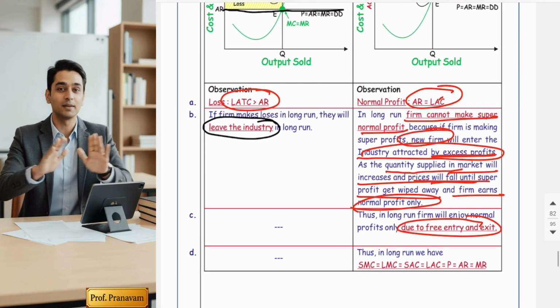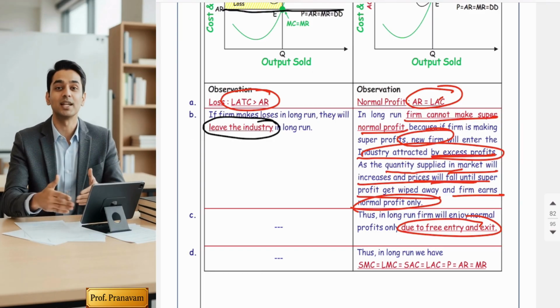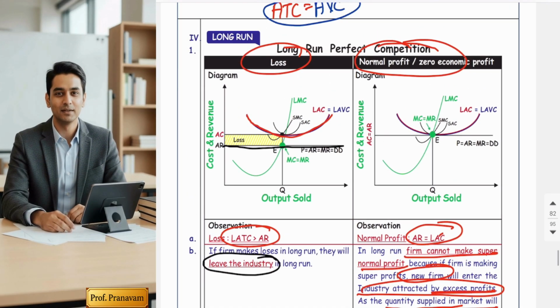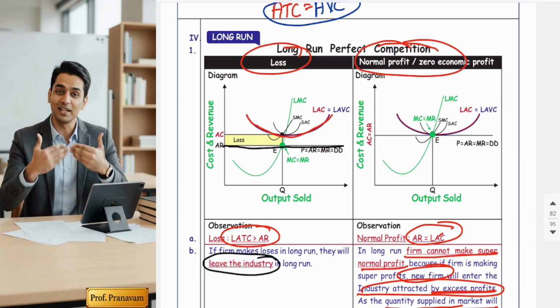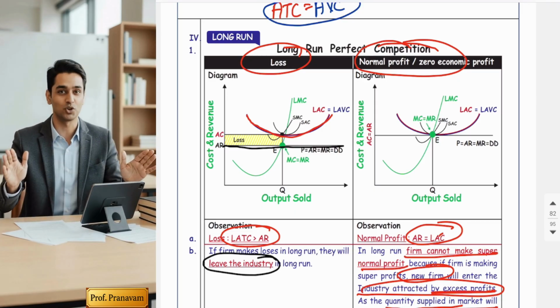So this is the reason that in the long run a firm cannot enjoy super profit. They can either enjoy normal profit or they can suffer losses. Only two situations are possible.